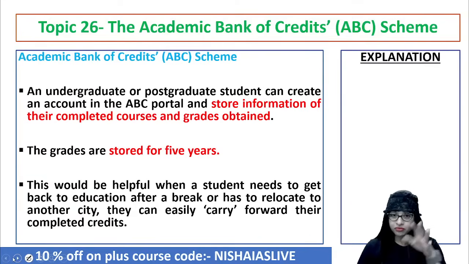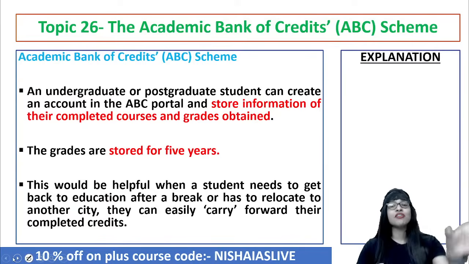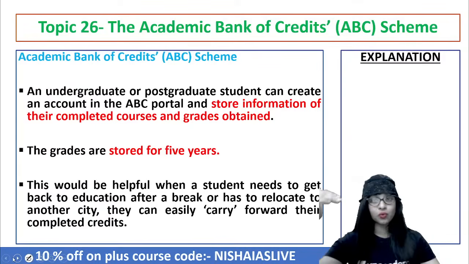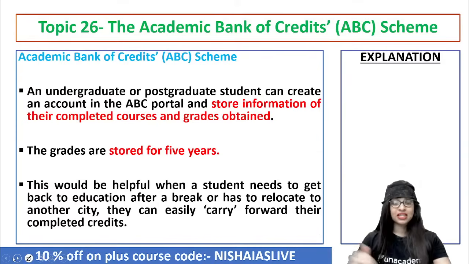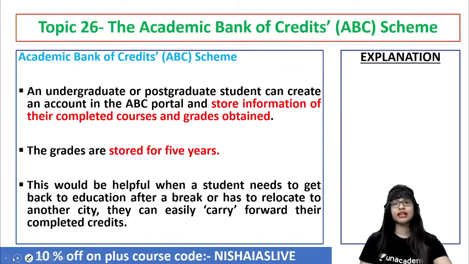You got the point? In the portal, all the information pertaining to whatever courses they have completed, the grades they have obtained, whether they were regular in attending the sessions, and what was a valid reason why they had to quit. So multiple things like that will be uploaded in the ABC portal. Clear?